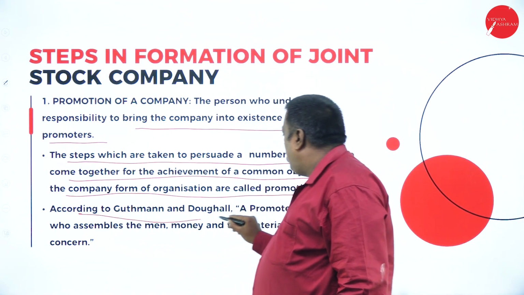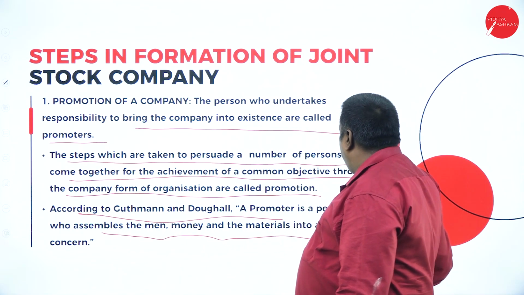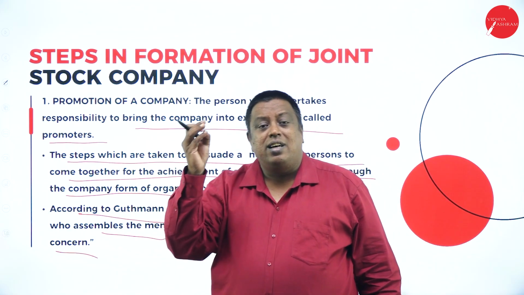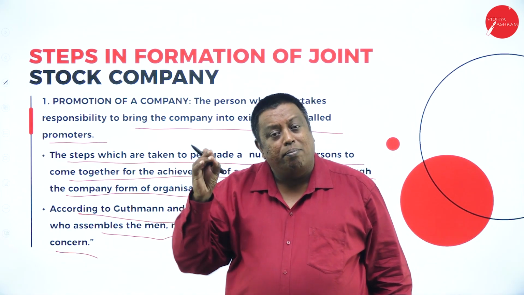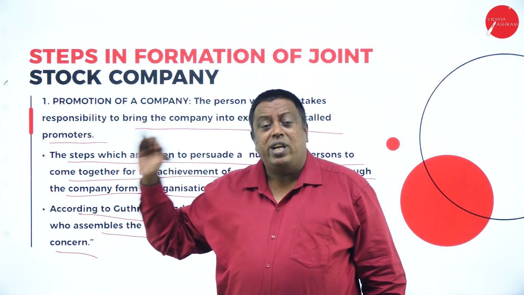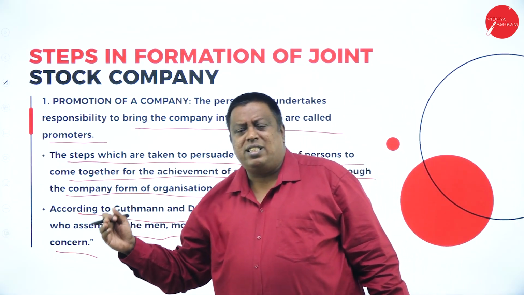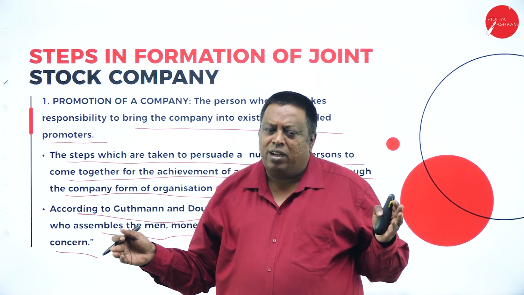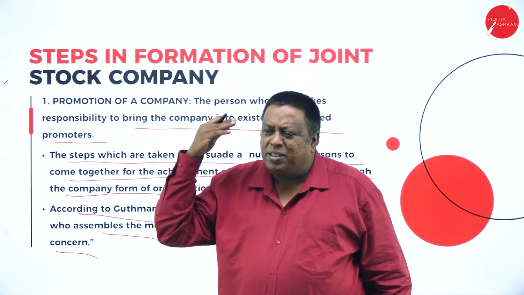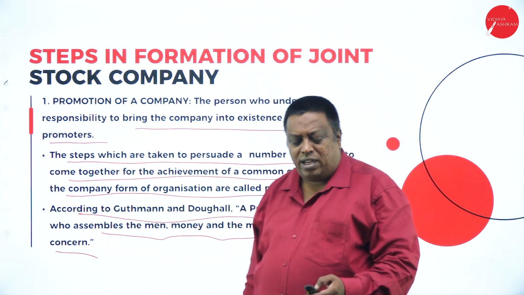According to Gerstenberg and Douglas, a promoter is a person who assembles men, money and materials into a going concern. They are saying that they are going to arrange the required men, money and material to start a company, and for a going concern. When I start a company, my intention will always be that it should last not less than 500 days, or it may continue. Even though I am not there, the business has to continue. That is the main concept at the time of formation of a company.